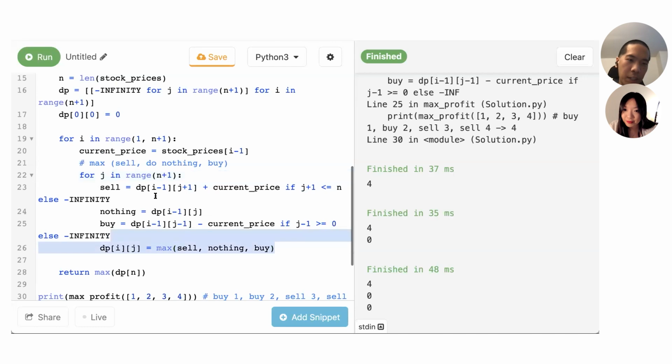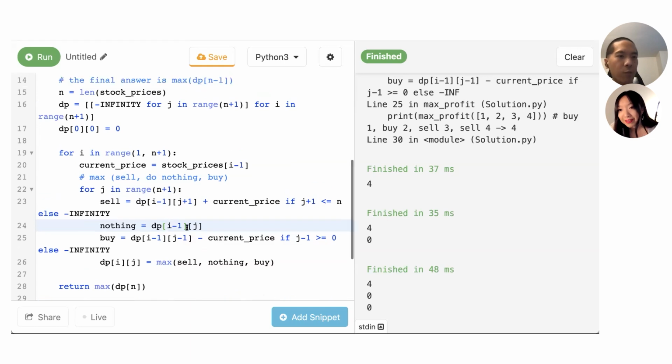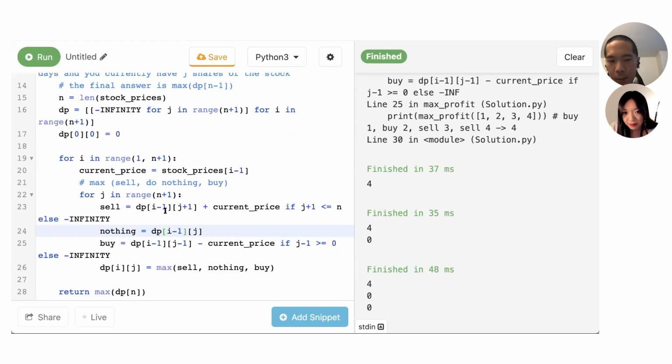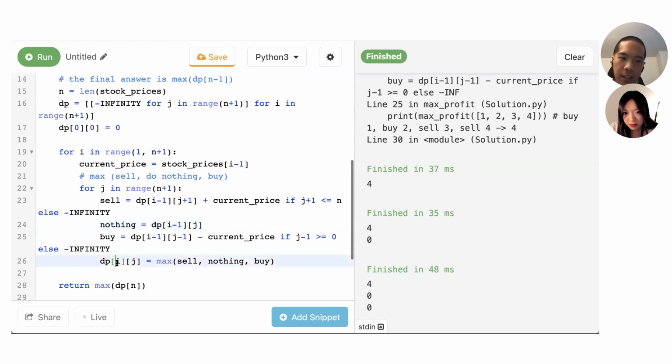But yeah, the reason this is a lot faster is because we reuse a lot of the state here. So these are all constant time lookups, so it doesn't blow up. And for space, it's also n squared. So we could optimize this to O(n) space because we only look at i and i minus 1, so we don't actually need to keep track of every single row of the DP table.